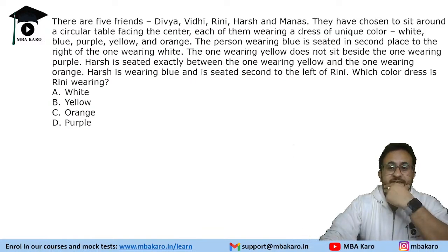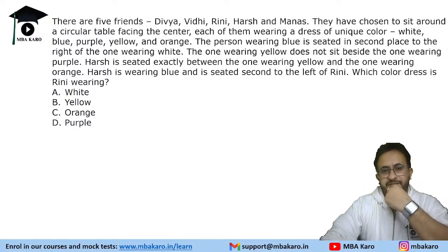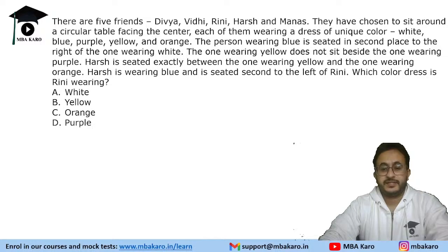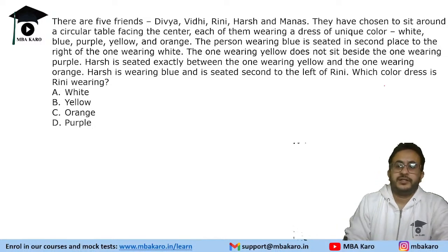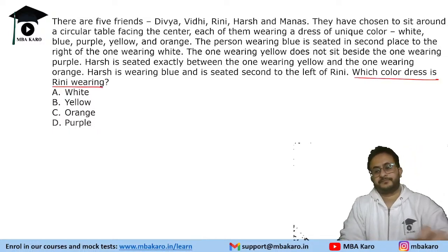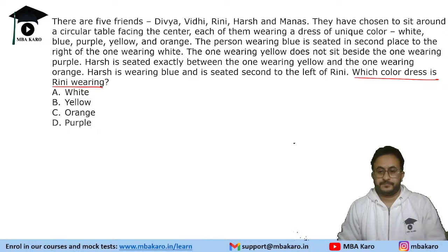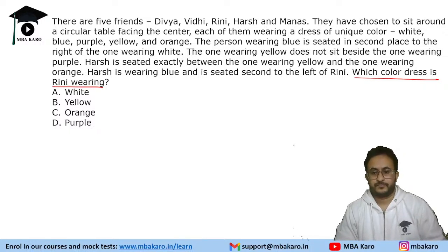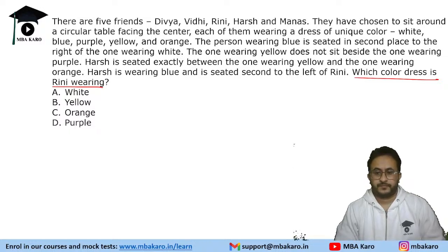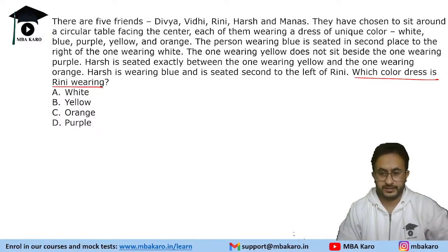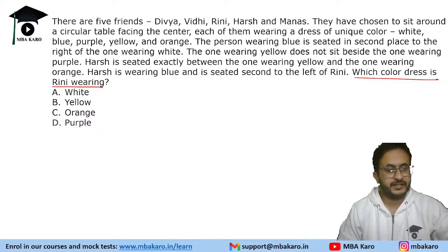Okay, so there are five friends and they are sitting around a circular table, and each one of them is wearing a dress of unique color. So five different colors, and some information is given about it. You need to find out the color of Rini's dress. You will get a rough sheet, you will not get that notepad. So typically that A4 sheet you will get.